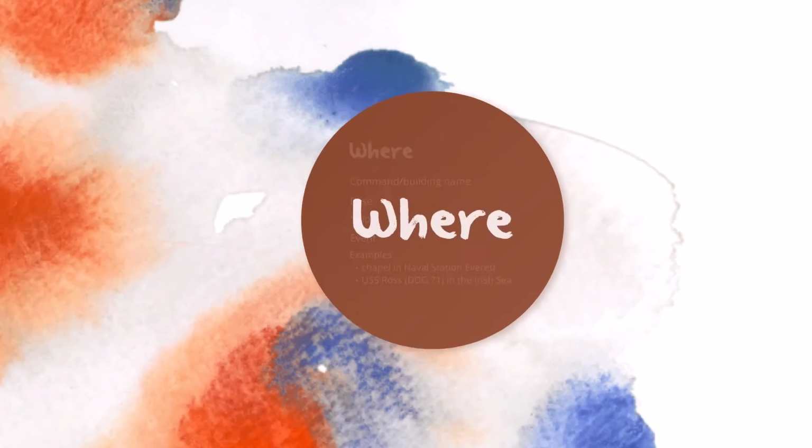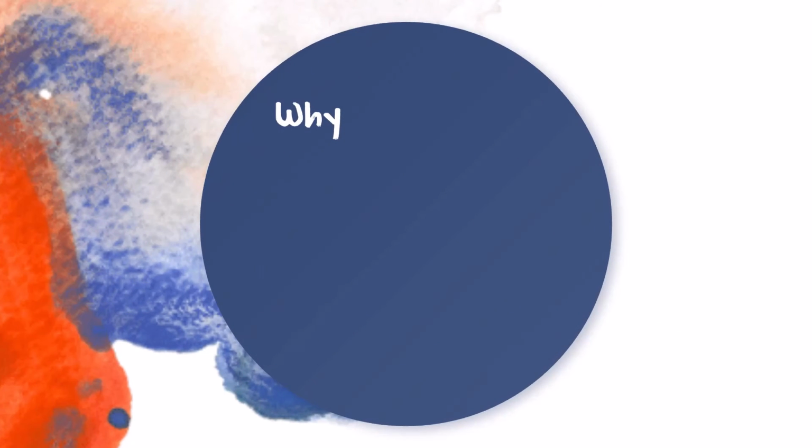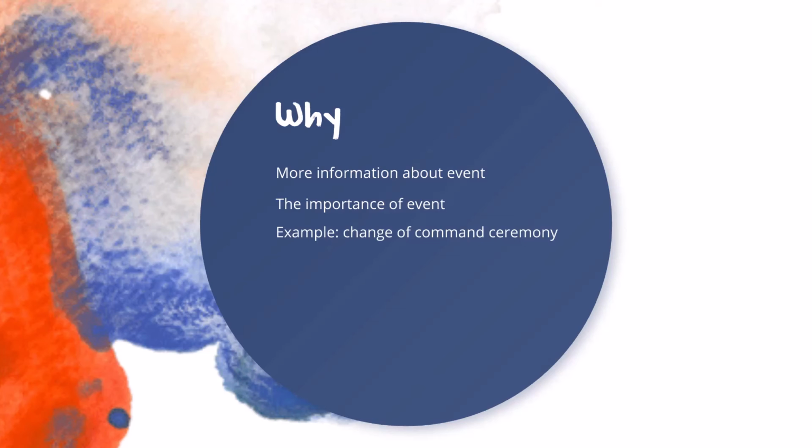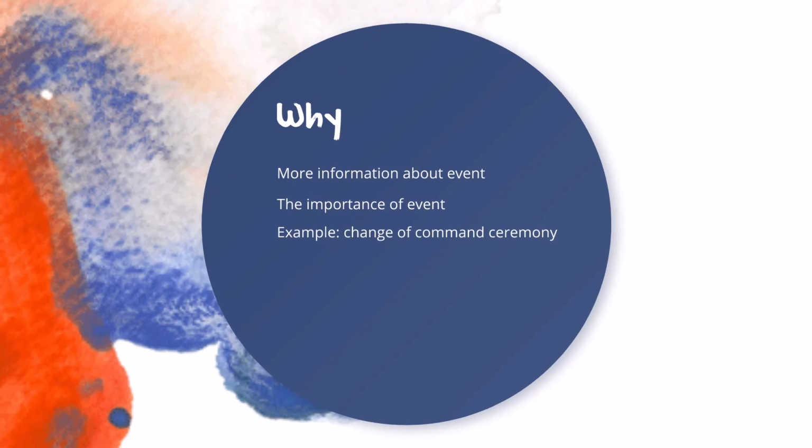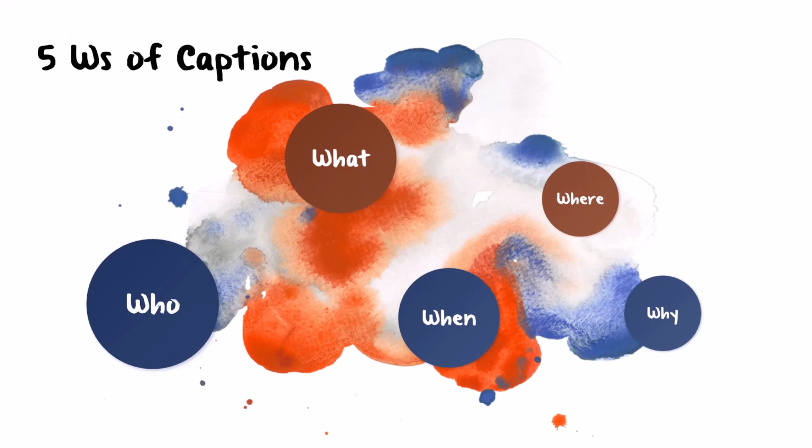The last W is why. Why is the explanation of the action captured in the photo. It gives more information on why the who did what. It can also be why the moment in the photo is important or why it happened. So these are the 5 Ws of captions.